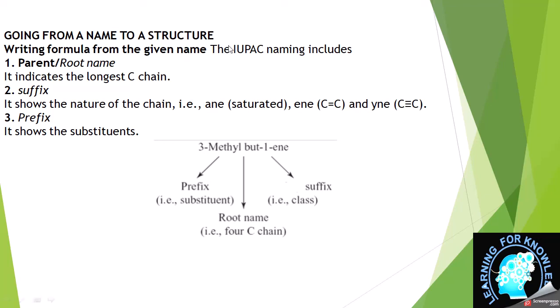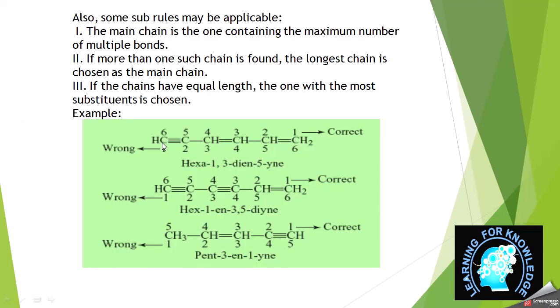If we recall, whenever we write the formula from the given name, we focus on three things. Number one, the parent or root name, which indicates the longest carbon chain. Then the suffix, which shows the nature of the chain, that is saturated or unsaturated. And the prefix, which shows the substituents. Previously we had the structure and we had to write the name. Now we have the name and we have to write the structure.